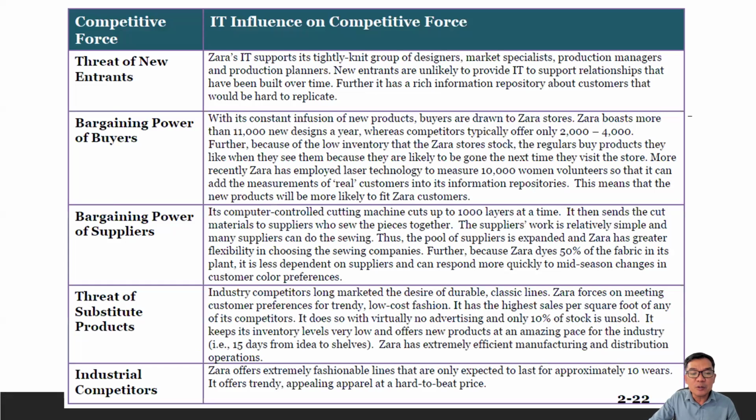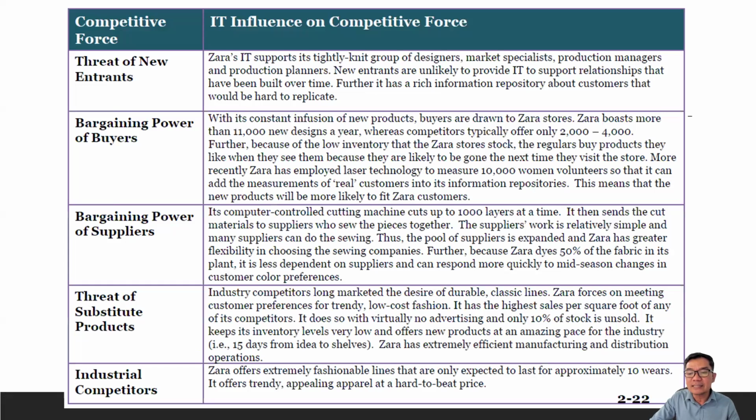Its computer-controlled cutting machine cuts up to 1,000 layers at a time. It then sends the cut materials to suppliers who sew the pieces together. The suppliers' work is relatively simple and many suppliers can do the sewing. Thus, the pool of suppliers is expanded and Zara has greater flexibility in choosing the sewing companies.